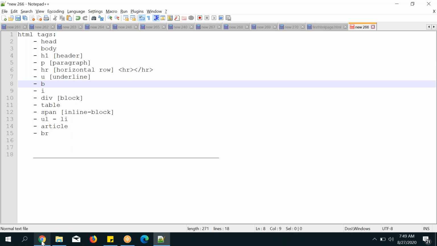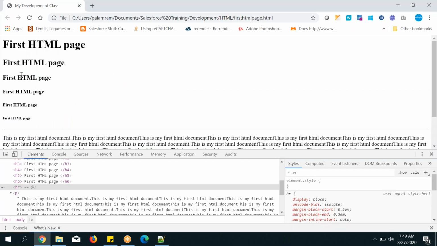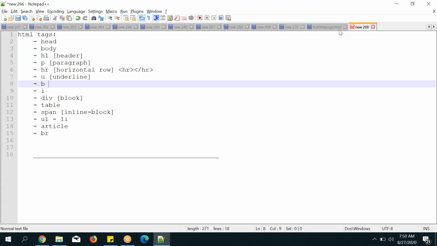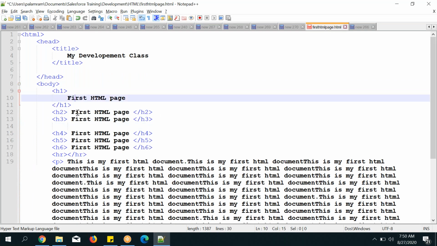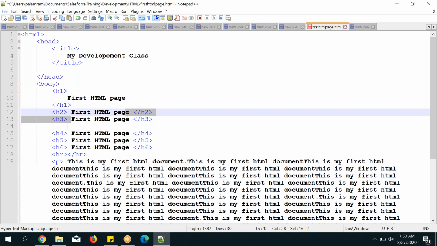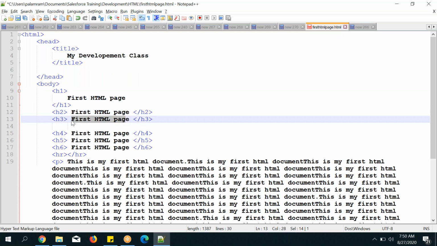So underline tag. How to add underline? What is this element? Third element, right? Let's go to the code. First, second, third. For this one, I want to make it underline. Which text you want to keep underline? Keep the text inside of the U tag. So write the U tag like this, open and close it. Cut the text and keep it in between the underline tag. Save it. I have opened the underline tag and closed it.